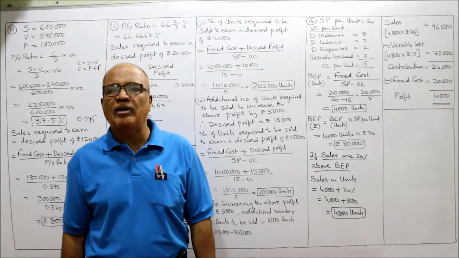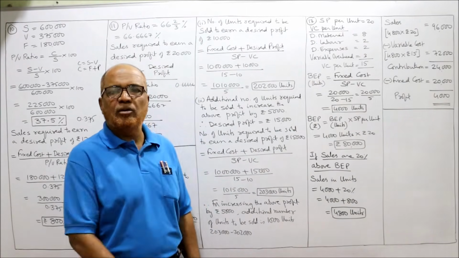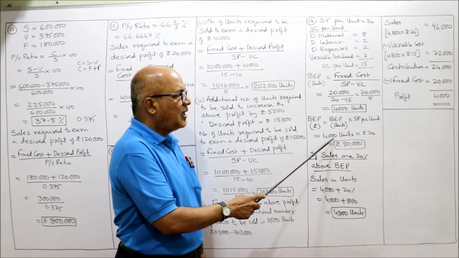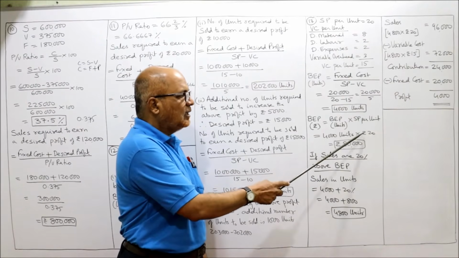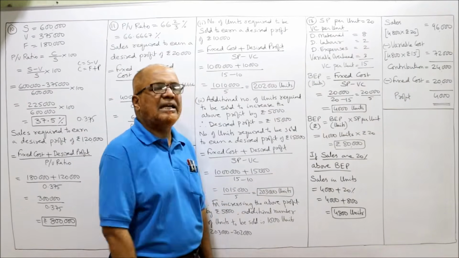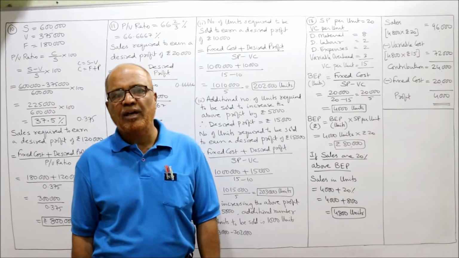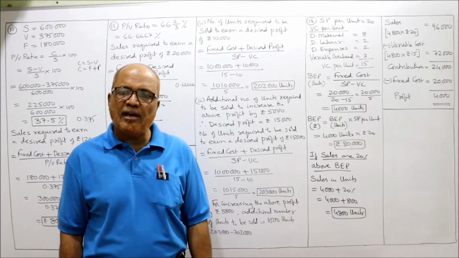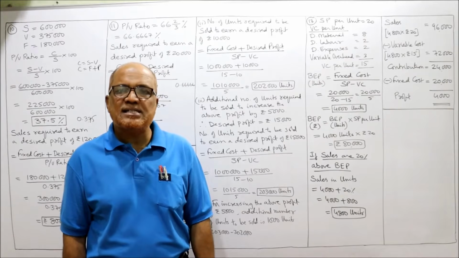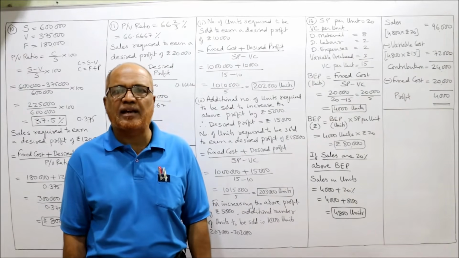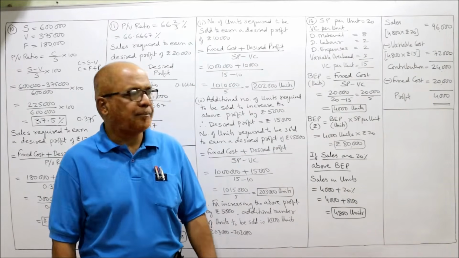Multiply the BEP in units with selling price. How many units is the BEP? 4,000. And what is the selling price per unit? 20. So 4,000 into 20, 80,000 rupees. यानी 4,000 यूनिट बेचेंगे या 80,000 रुपए का सेल करेंगे, 80,000 रुपीस का सेल करेंगे तो हम बीईपी करेंगे.